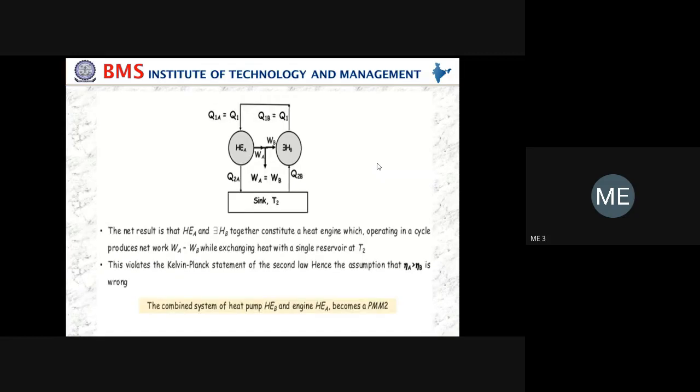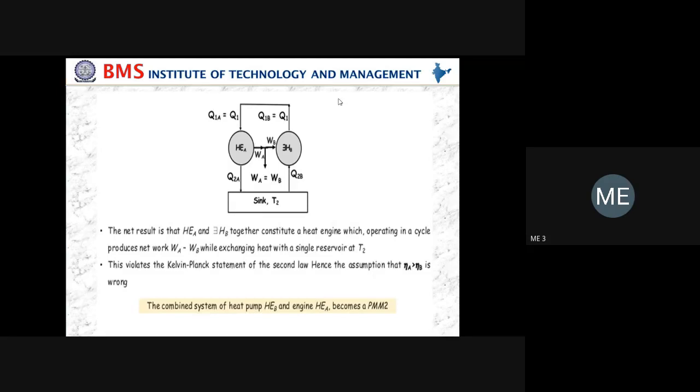The net result, see this third diagram, is that we eliminate the source because Q1B and Q1 are the same. Heat engine A and heat engine B together constitute a heat engine operating in a cycle that produces net work while exchanging heat with only a single reservoir.